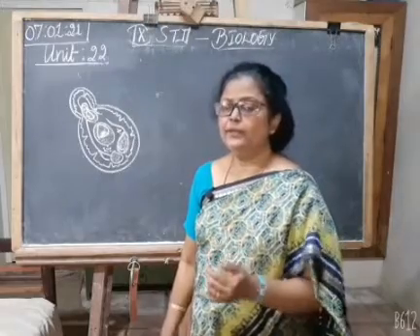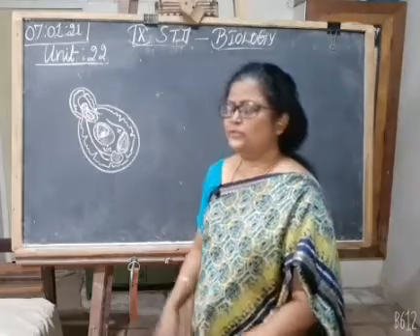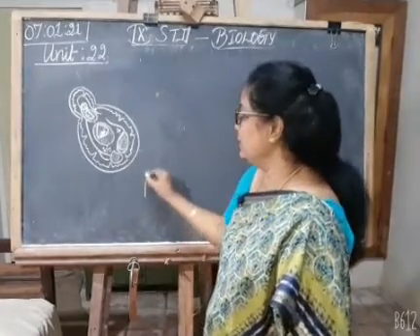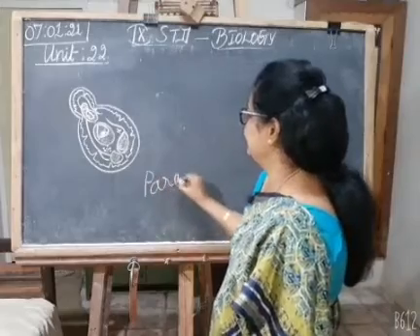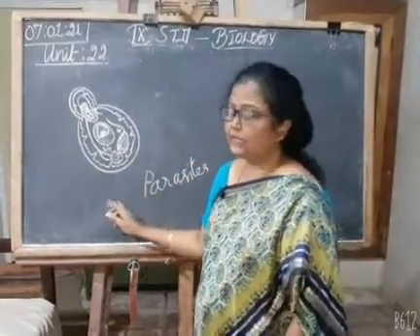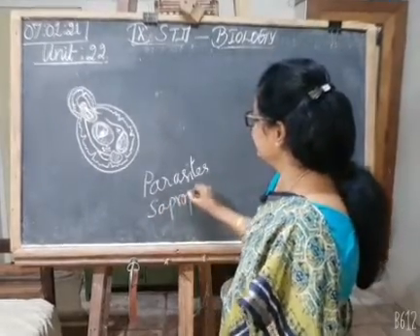So they depend upon living organisms and dead organic matter. When they depend upon living organic matter, they are called parasites. When they depend upon dead organic matter, they are called saprophytes.